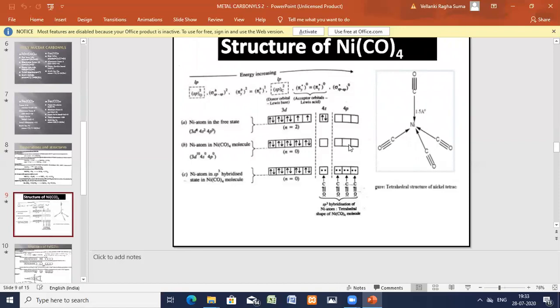Each hybrid orbital is named sp3, and they are empty. So 4 sp3 hybrid orbitals are formed. S with 3 p's gives sp3.